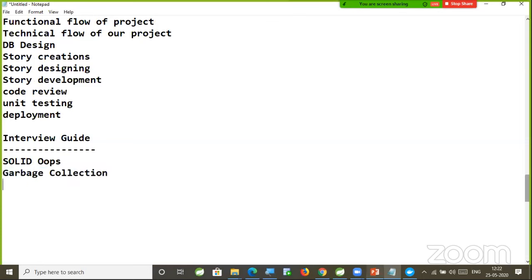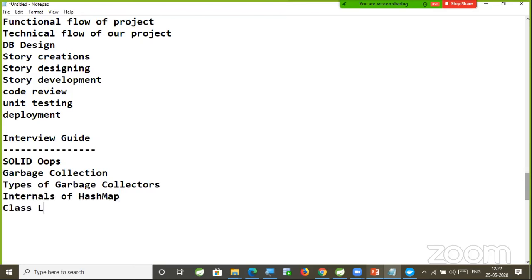And types of garbage collectors. There are 4 types of garbage collectors available in Java, right? Those types are the G1 garbage collector, CMS garbage collector, single thread garbage collector, multi-thread garbage collector, and we are going to understand the algorithm of the garbage collector. And a definitely important question: internals of a HashMap. If you go for any interview without this question, your interview will not be complete. What is a HashMap? How does a HashMap internally work? That part I am going to explain.